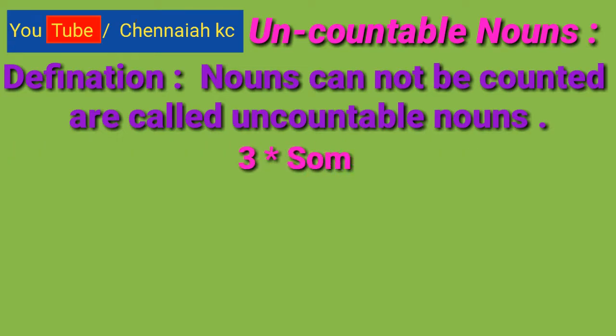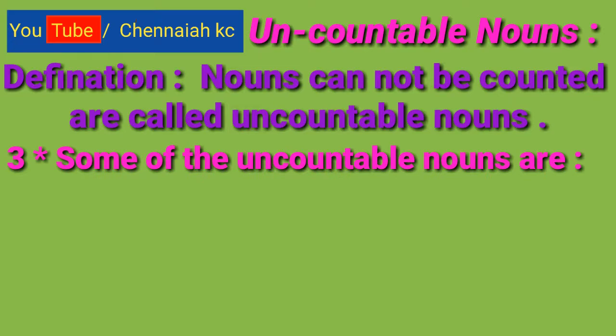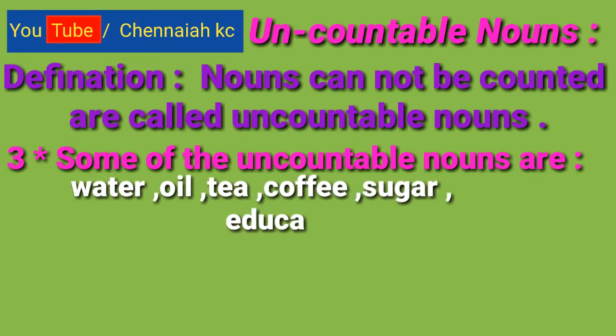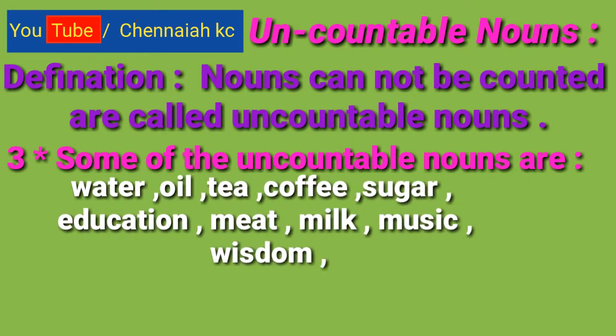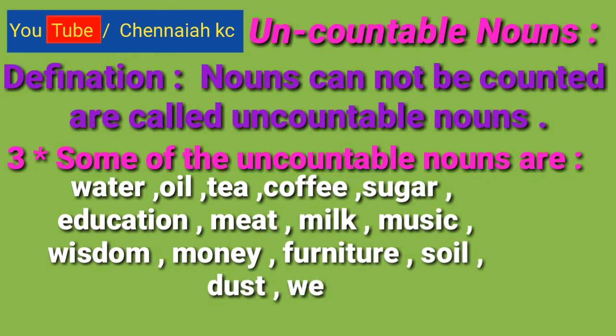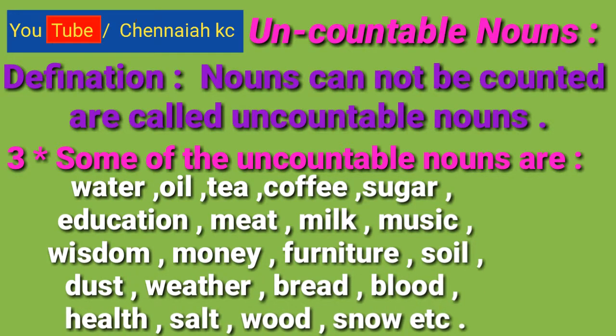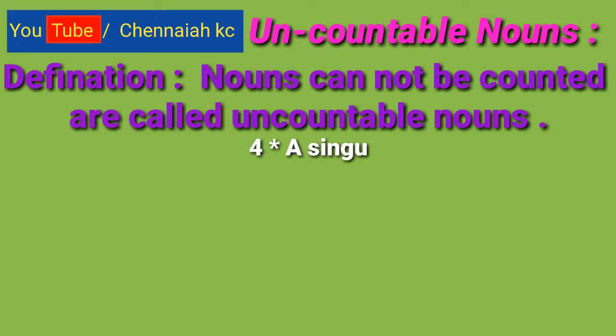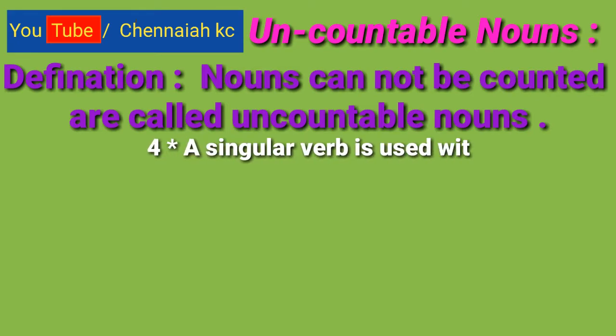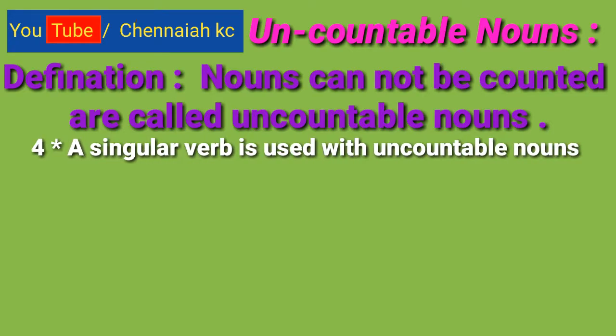Third important note, some of the uncountable nouns are water, oil, tea, coffee, sugar, education, meat, milk, music, wisdom, money, furniture, soil, dust, weather, bread, blood, health, salt, wood, snow, etc.